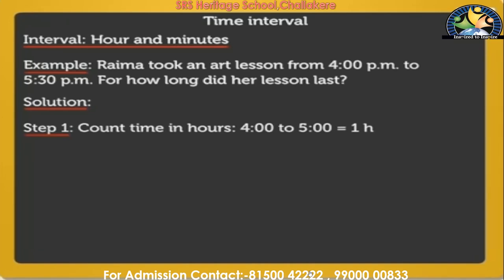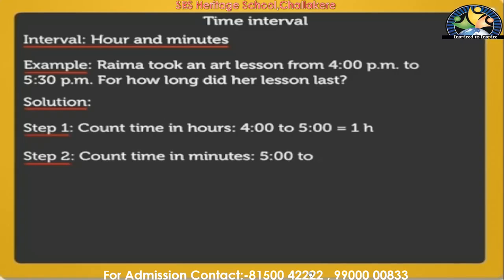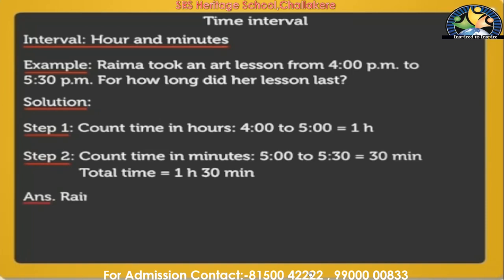We will get 1 hour. Next, count the time in minutes. So 5 to 5:30, we will get 30 minutes. So how long did her lesson last? Total time 1 hour 30 minutes. Clear? So like this you have to find out the time interval of the given times.